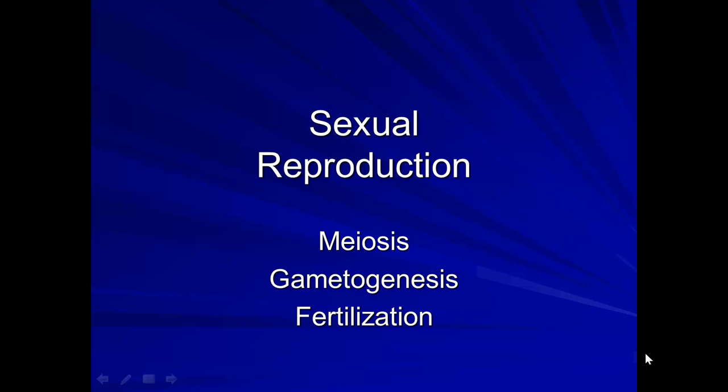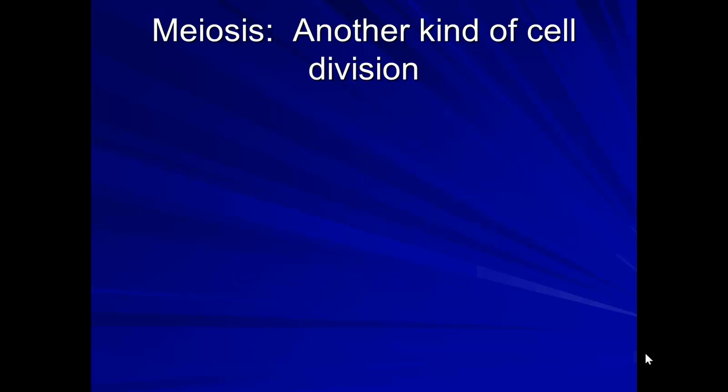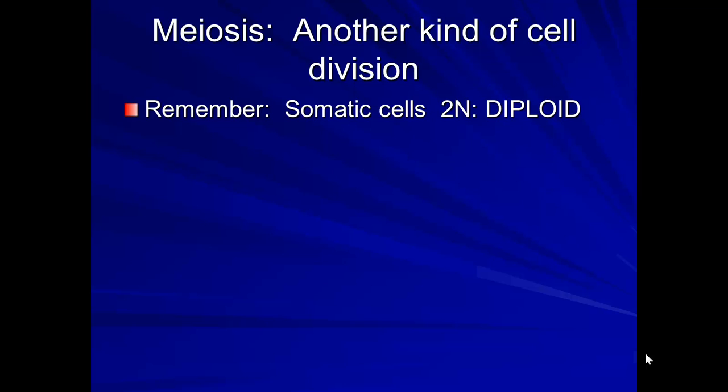Alright, this video focuses on sexual reproduction in the process of meiosis, gametogenesis, and fertilization. Meiosis is the reduction division process. It's also called gametogenesis, so you can use those terms synonymously. Meiosis is another kind of division. We learned about mitosis already, so now we're talking about meiosis.